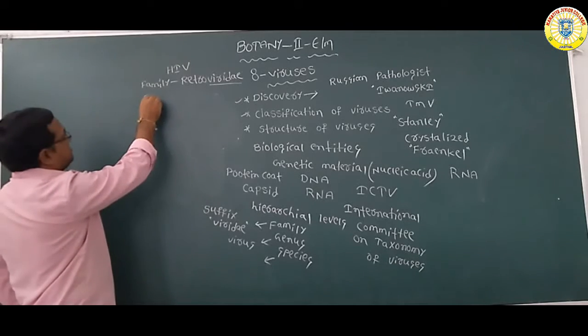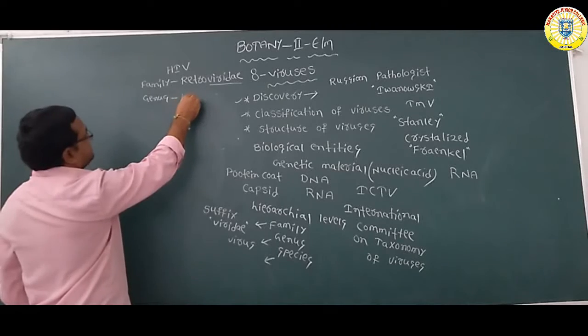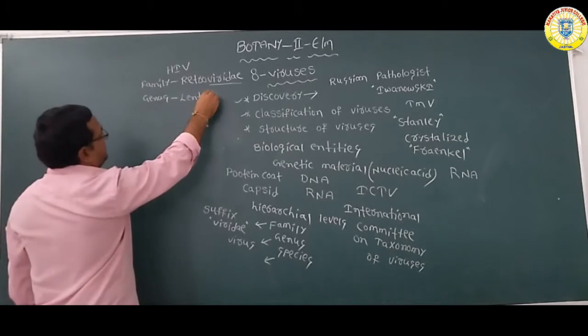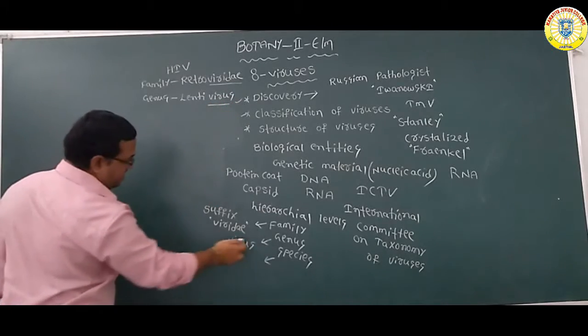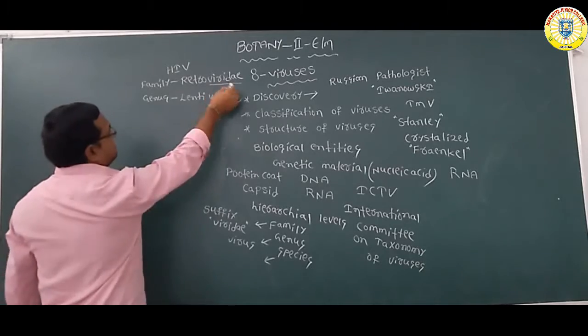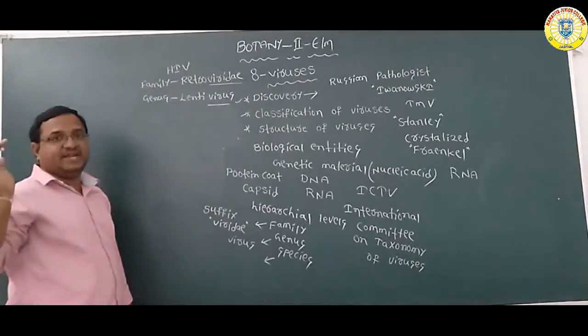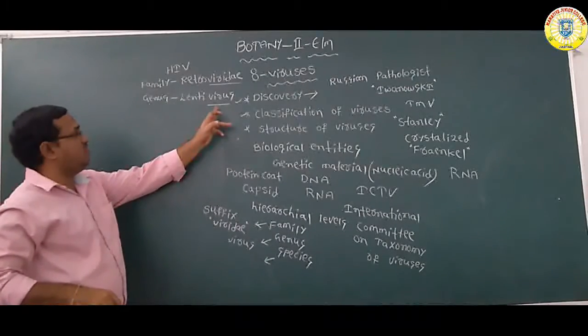Next, genus. The genus of the HIV virus is Lentivirus. Here the ending word is virus. Family Retroviridae ends with the suffix viridae, and the genus name ends with the word virus.